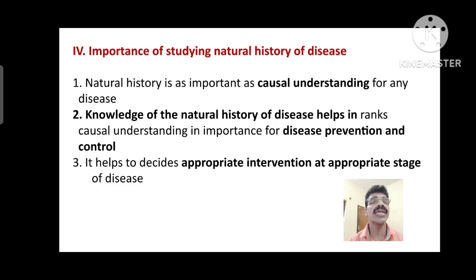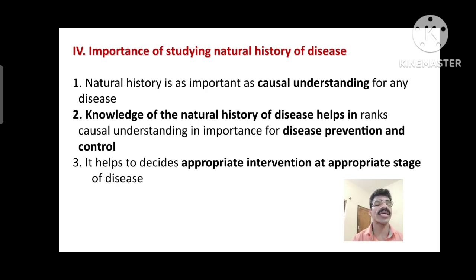So natural history is as important as causal understanding for any disease. Without understanding, we cannot control or prevent. We should know the cause of that particular problem or disease. Then, having knowledge of the natural history of a particular health issue or disease helps rank causal understanding in importance for disease prevention and control. Why should we understand the etiology or causal understanding?